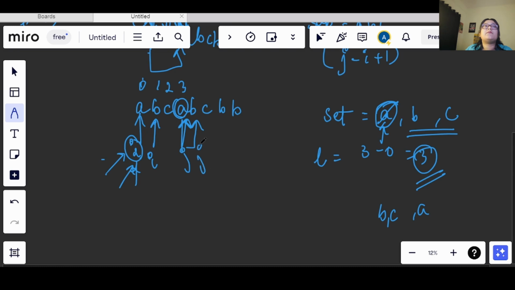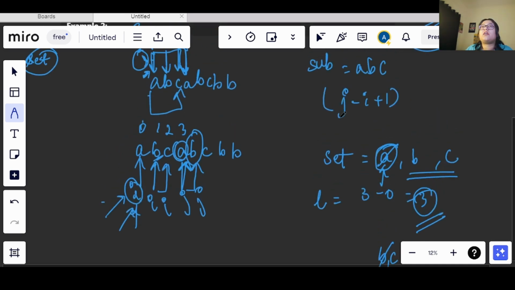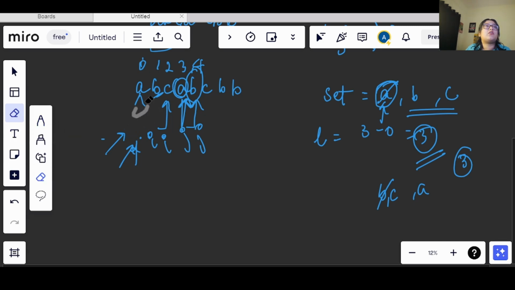Now again I will see that this B is getting repeated here, right? So for that, again I will remove this B from here. So after removing this B, what will happen? My i will move here, and before that we will calculate the length. So again the calculated length that I will get is 3. Actually plus 1 is not required here, we can go with j minus i only. Now my j was at 4th index and my i was at 1 index. So again I will be getting the length as 3 only, therefore it will not be updated again. Now what happens, let me clear the previous ones out.